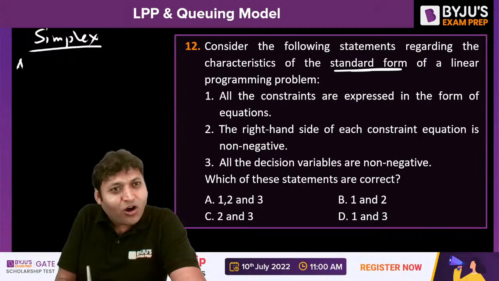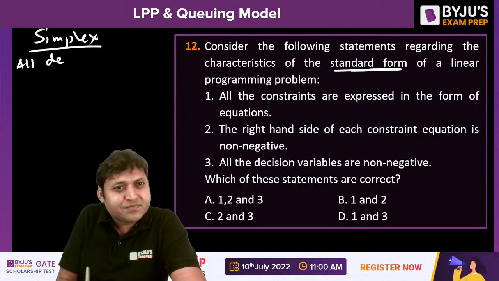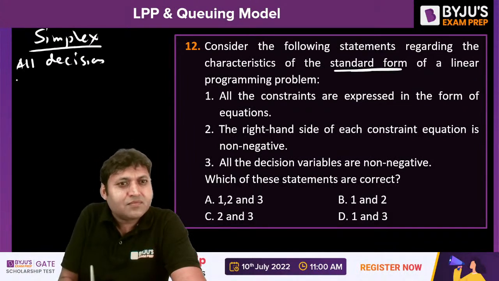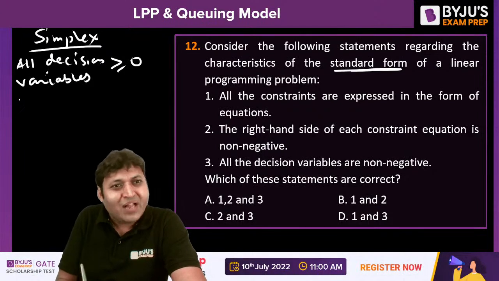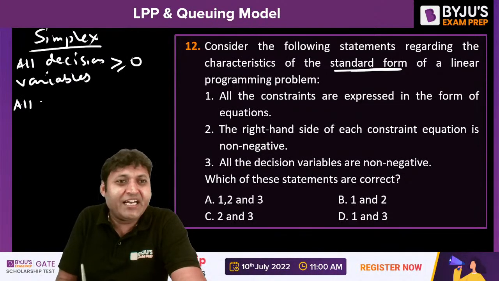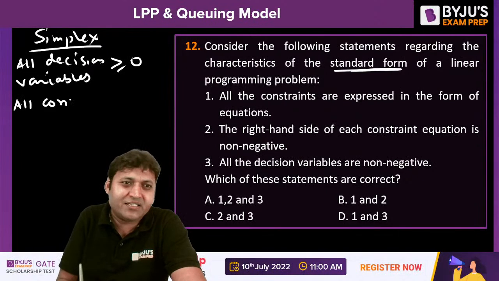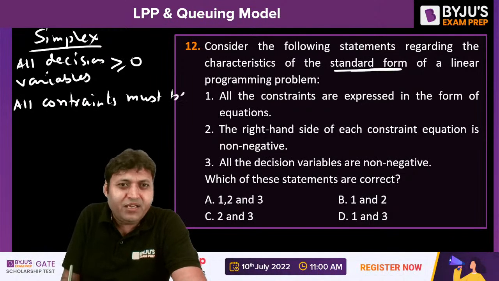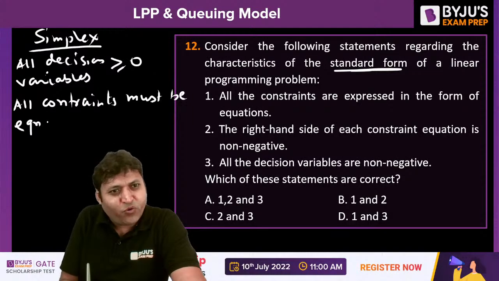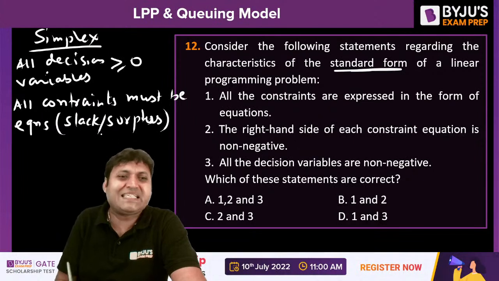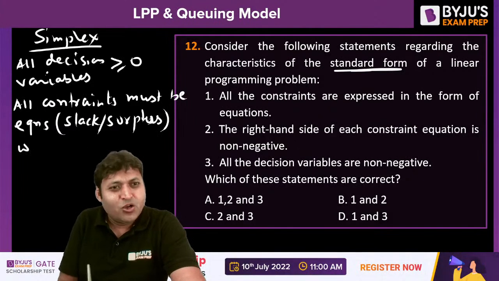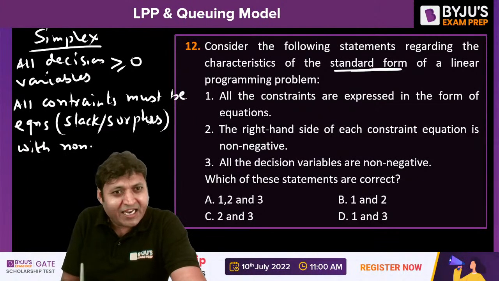All the decision variables should be non-negative, and all the constraints should be converted into equations with no negative RHS, using slack or surplus variables.